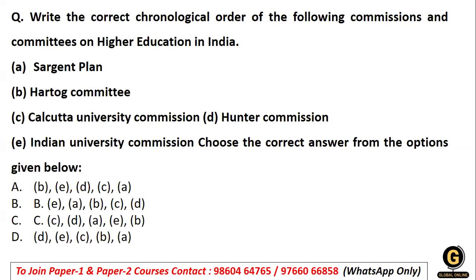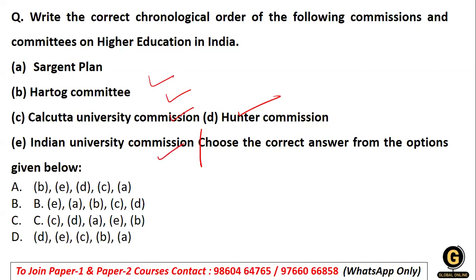The next question we have: write the correct chronological order of the following commissions and committees on higher education. Now see, they have given you five: Sargent, Hartog, Calcutta University Commission, Hunter, and Indian Universities.